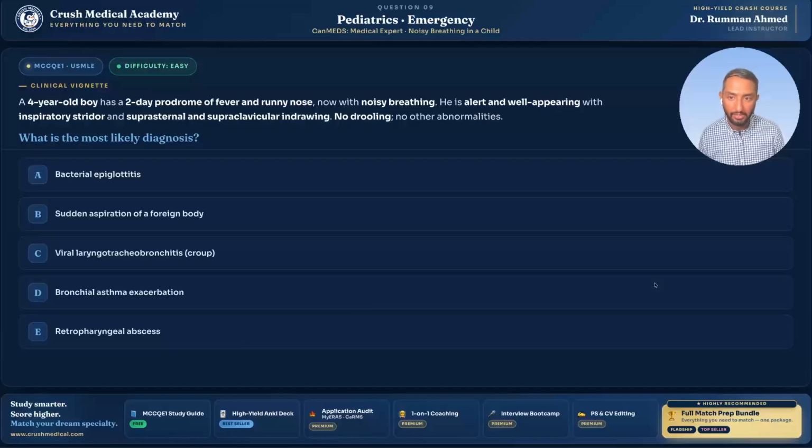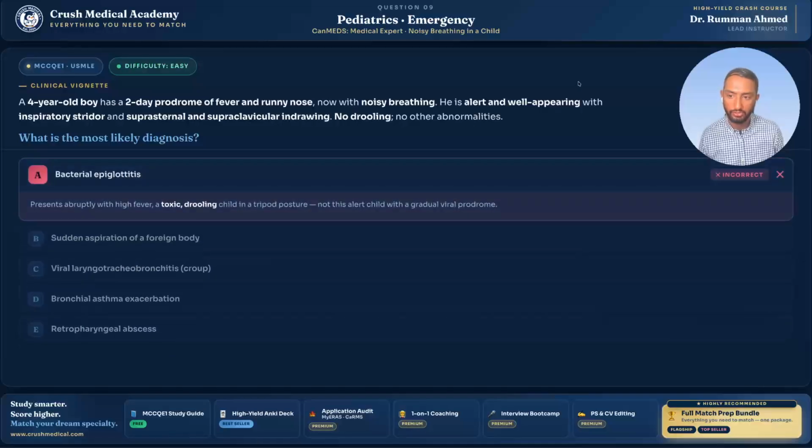So option A, bacterial epiglottitis, this would be incorrect. And this is our first distractor, right? Bacterial would imply that they would have at least a fever and a more toxic appearing clinical picture here. So they describe a child who's actually in a tripod posture, and that is how toxic and concerning bacterial epiglottitis would be, and it's borderline an acute concern to the point they sometimes might need intubation, okay? So that is just not what we're seeing in this patient. Another high yield diagnosis to be aware of though, okay?